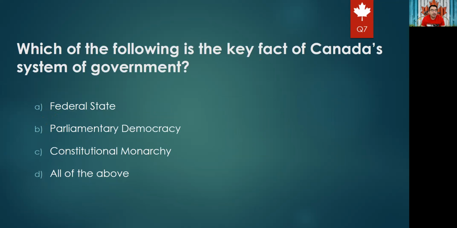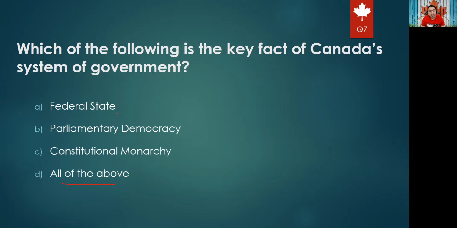Okay. Next question would be: which of the following is a key fact of Canada's system of government? Federal state, parliamentary democracy, constitutional monarchy, or all of the above? Again, when you see all of the above, think about it. Like 50% it will be the right answer, and 50% it will not be the right answer. I'm just saying think about it. You don't have to choose it without thinking, or blindly. You only have to think about it.